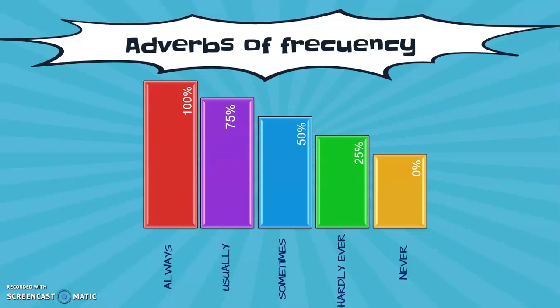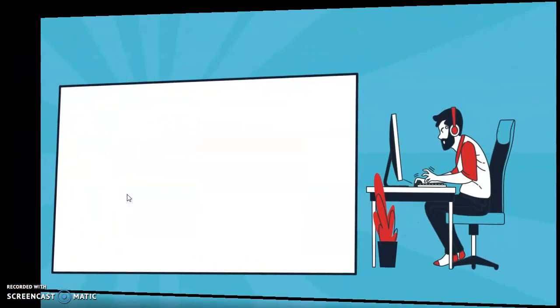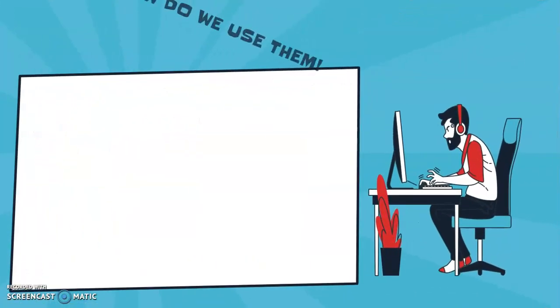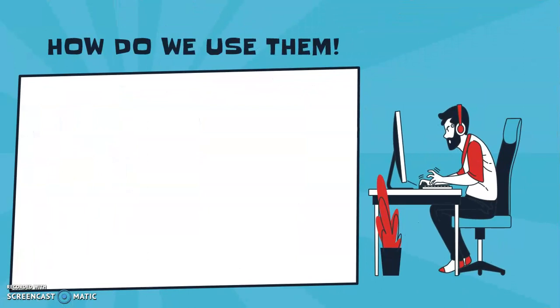For example, how often do you eat chocolate? Sometimes, maybe. Or in my case, I always eat chocolate. Yes, I try to eat chocolate every day. These are adverbs of frequency. Let's go to continue. But let's go to use. How do we use them?